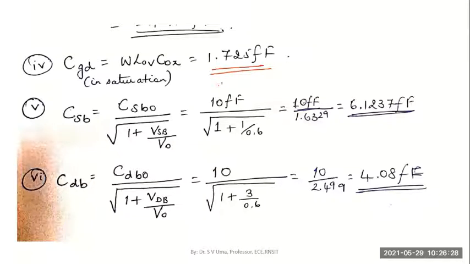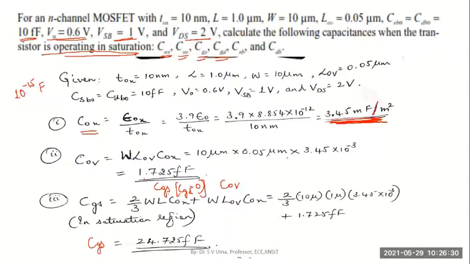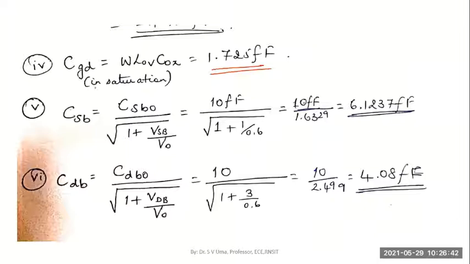Only that. Otherwise, like in the previous case, if I had to compute in the triode region, then CGS would be half WL Cox plus WLOV Cox. And CGD would also be half WL Cox plus WLOV Cox. But here, because CGD due to the gate capacitance is 0 because of pinch off, only overlap capacitance is existing.